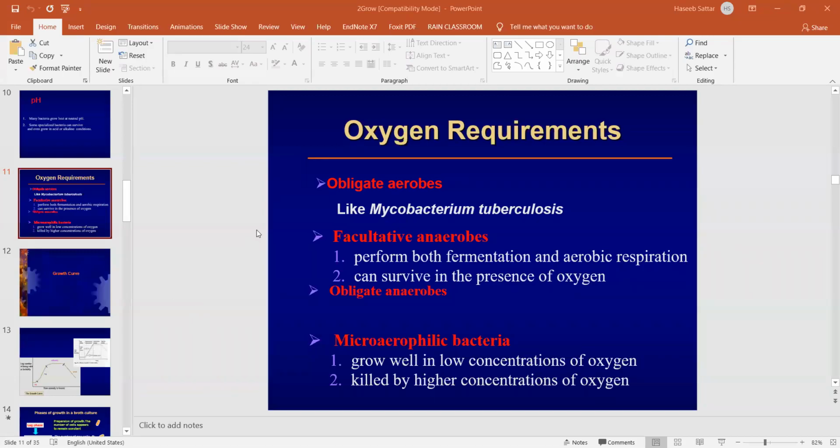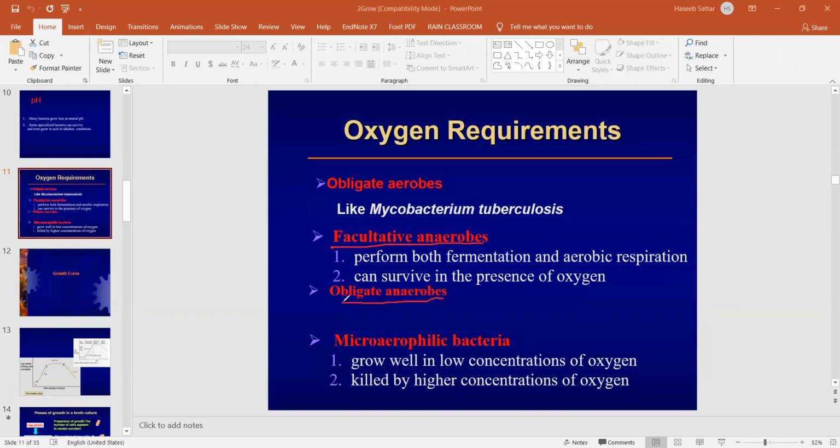Okay, so anaerobic bacteria are further classified into facultative anaerobes and obligate anaerobes.